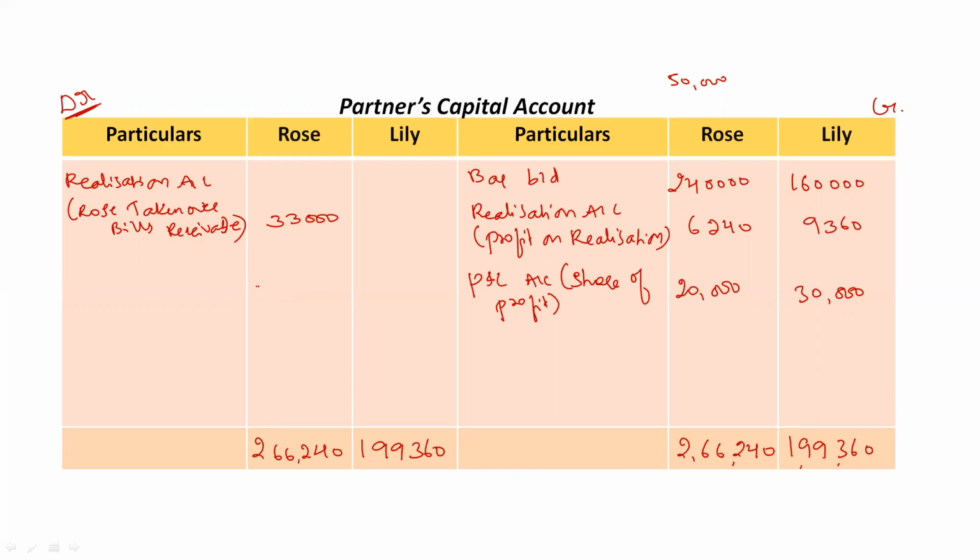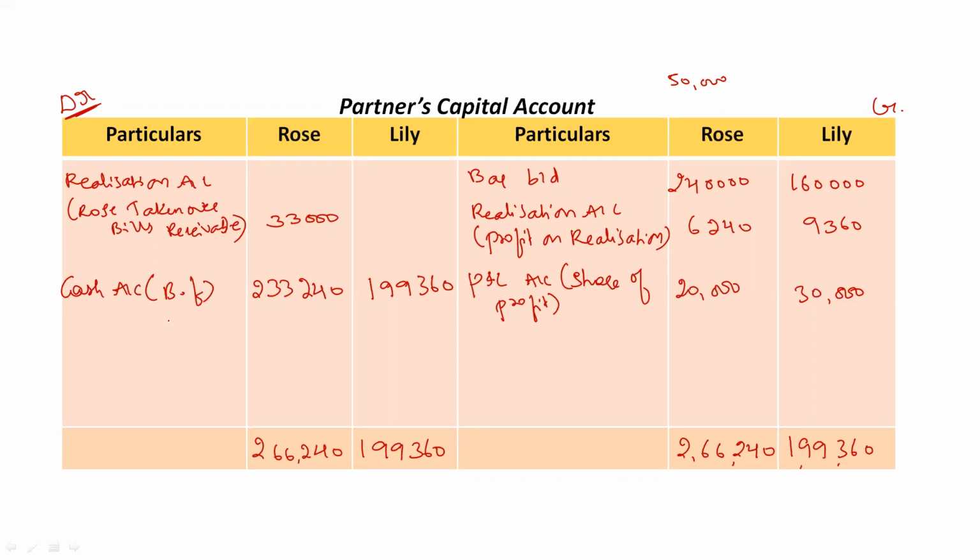Okay, now the difference amount is on the debit side. Okay, that is rupees 2,33,240 for Rose, and same for Lily, 1,99,360. Okay, now the difference amount here is transferred to cash account. Okay, we can write it as the balancing figure. This will be transferred to cash account. This is the new capital of the partners. Or you can say the remaining capital of the partners.